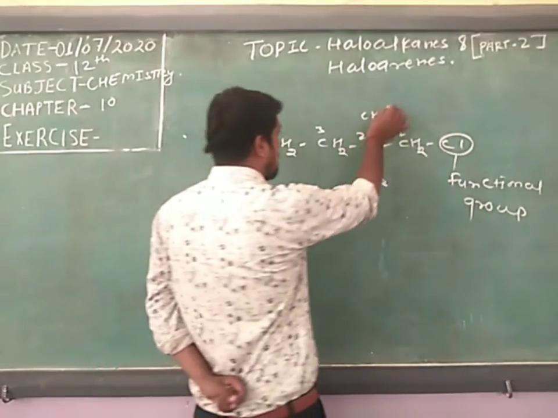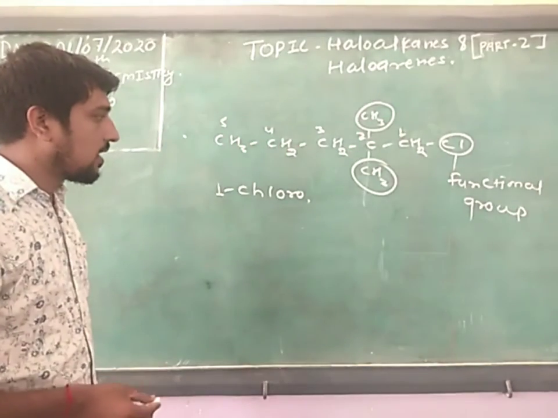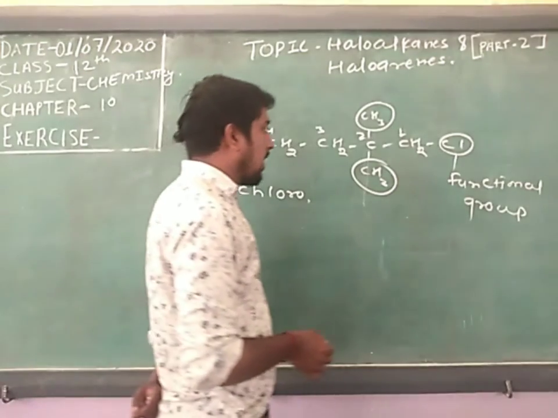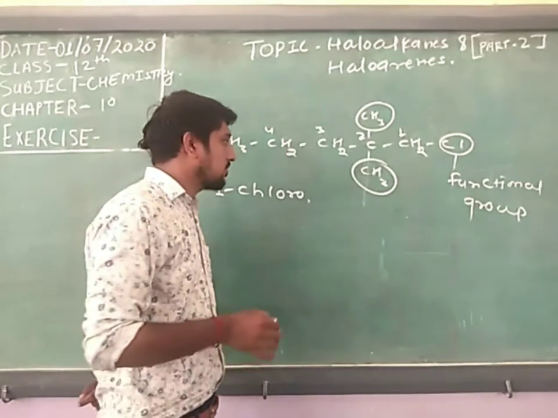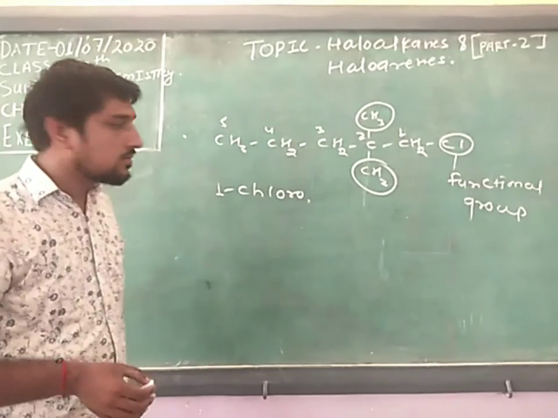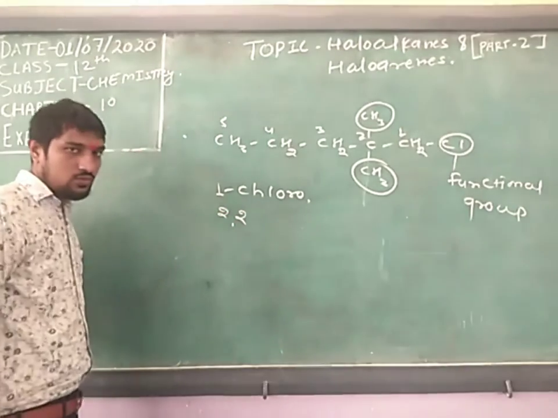Then there are 2 branches, the first one and the second one, and both are joined with the same carbon, in the second number. So you write 2, 2.